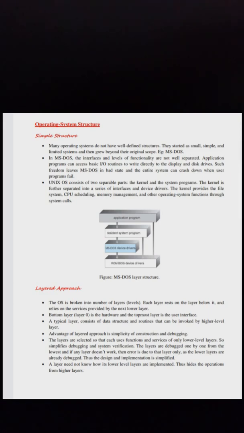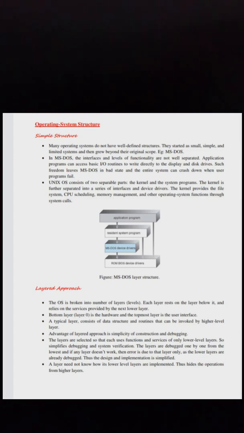Now let us see the layered approach. The OS is broken into a number of layers or levels. Each layer rests on the layer below it and relies on the services provided by the next lower layer. Bottom layer, layer 0, is the hardware, and the topmost layer is the user interface. A typical layer consists of data structures and routines that can be invoked by higher level layers.